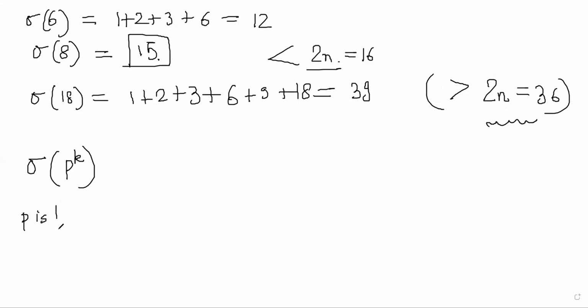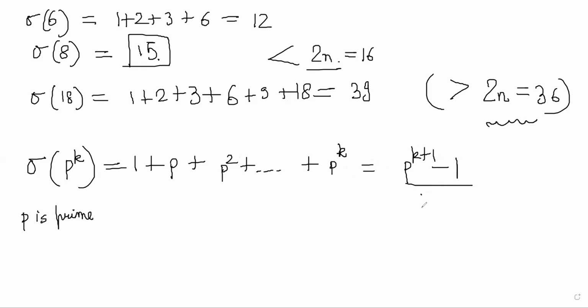where p is prime? Basically this will be 1 plus p plus p square, till p power k, correct? These are all the factors, including 1 and p power k. The answer here is p power k plus 1 minus 1 by p minus 1, right?